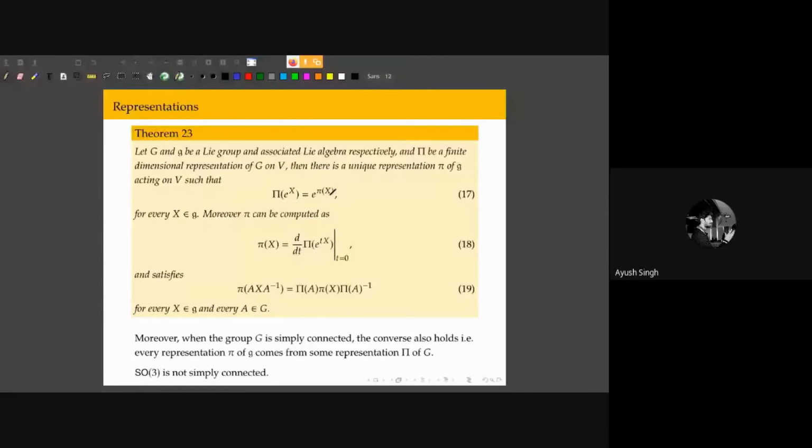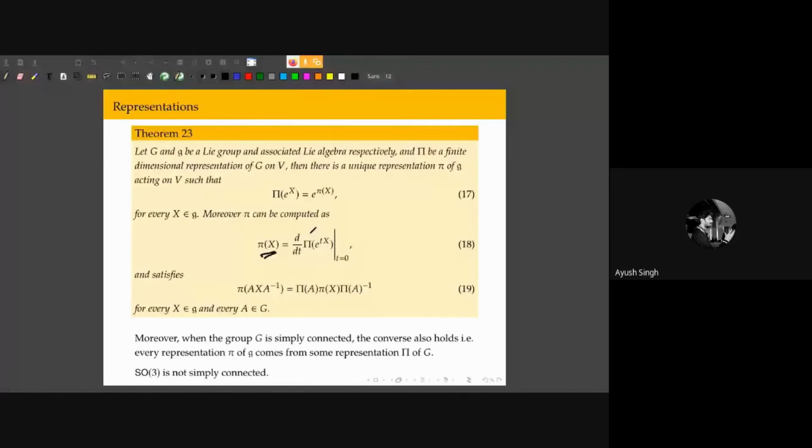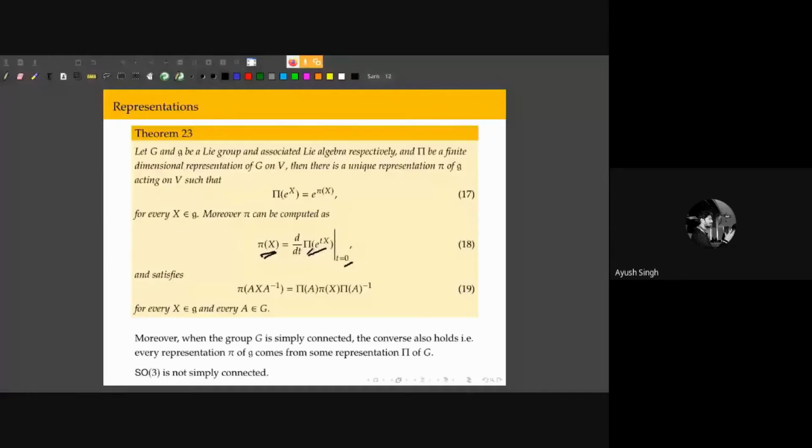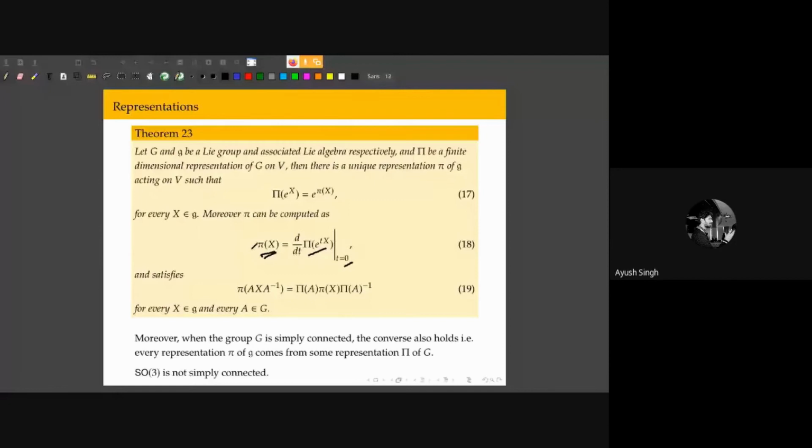So it involves just taking the derivative of the group representation at t equal to 0. Now again, this is very reminiscent of calculating the tangent vector, right? We are differentiating with respect to t, and then we are putting t equal to 0, so to get to identity. So even in the representation, that property is still reflected, right?